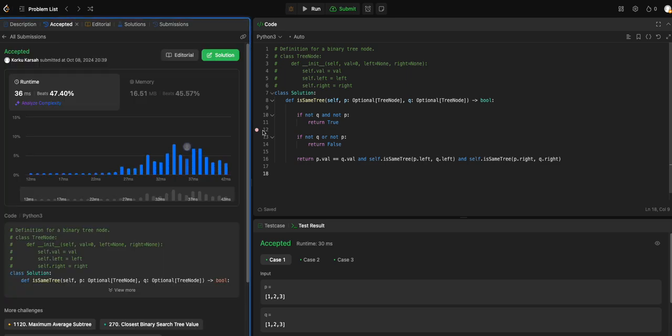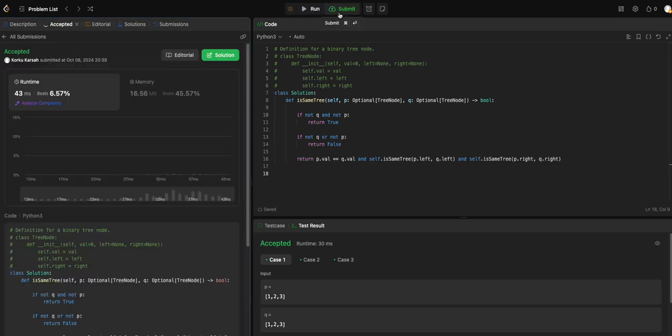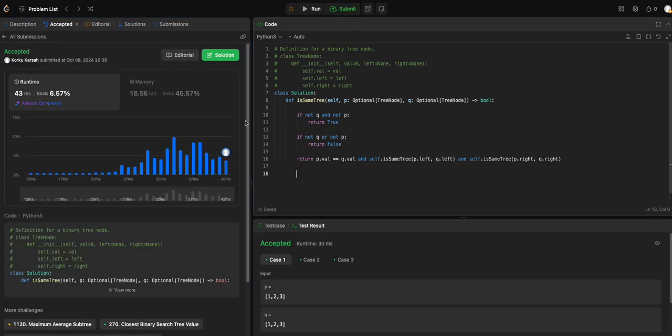All right, so this solution checks whether the trees are the same using DFS, the depth first search algorithm. Okay, thank you. Same tree.